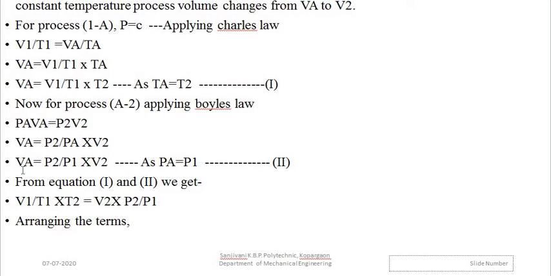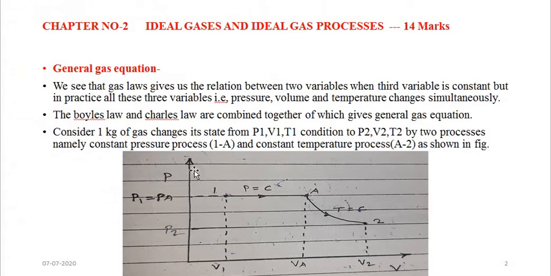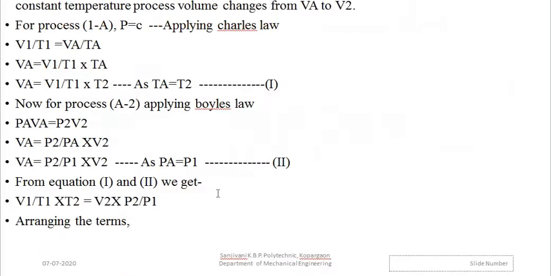Therefore, VA is equal to P2 upon P1 into V2, as pressure at point A must be equal to pressure at point 1, because this is a constant pressure process. So pressure PA is equal to pressure P1. So we are replacing PA with P1. So this equation becomes VA is equal to P2 upon P1 into V2. This is our equation number 2.